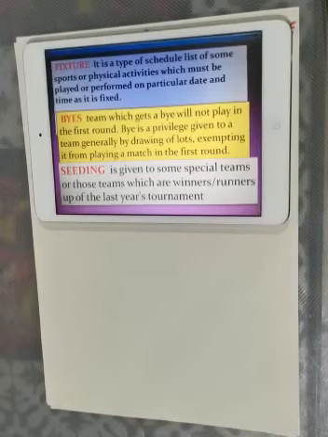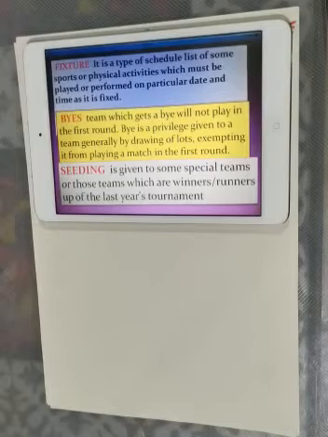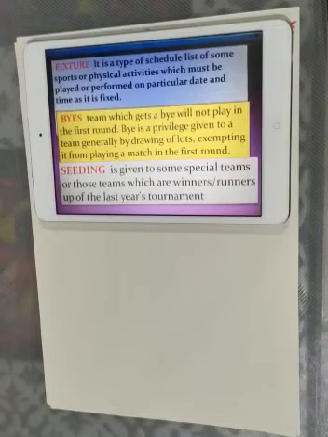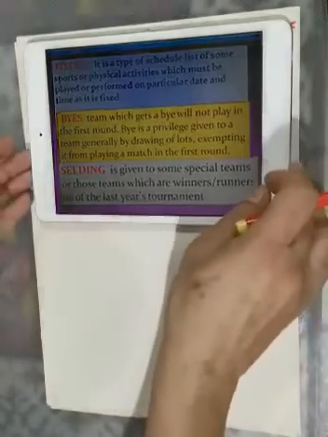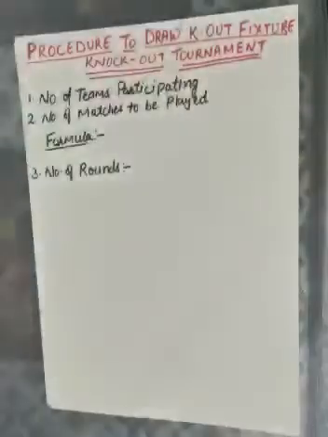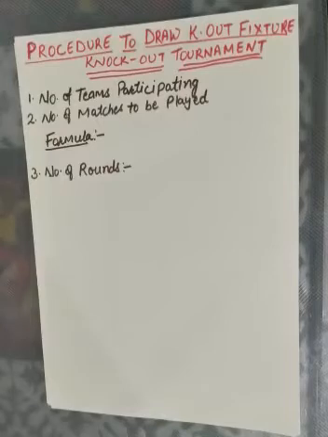So next we have seeding. Seeding is given to some special teams, those teams which are the winner or runners up of the last year's tournament. So, got it? The fixtures, bye and seeding. Now we will start the procedure.